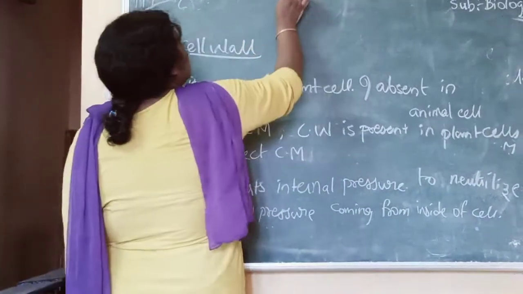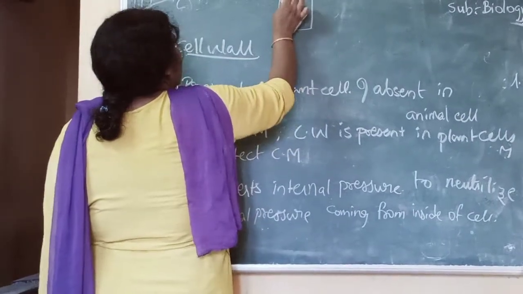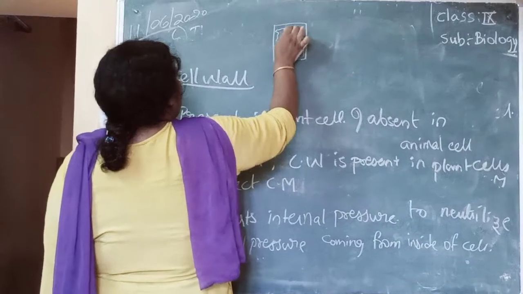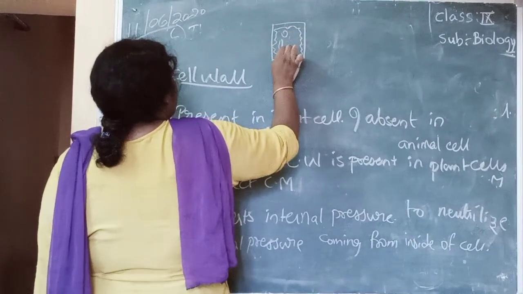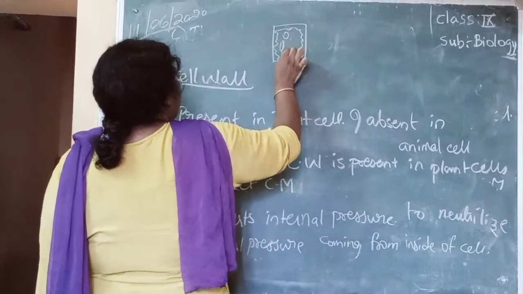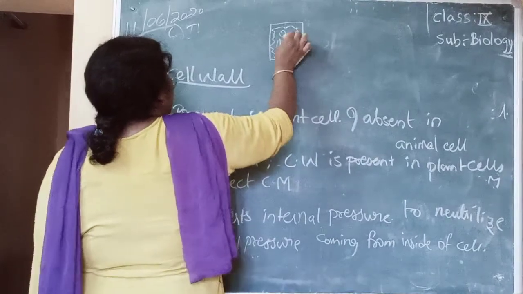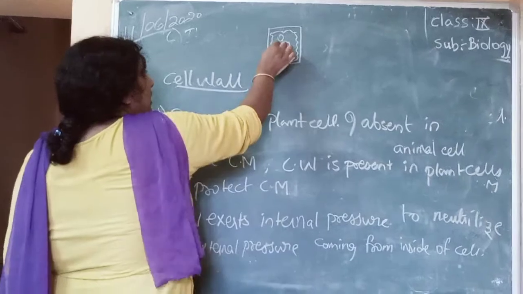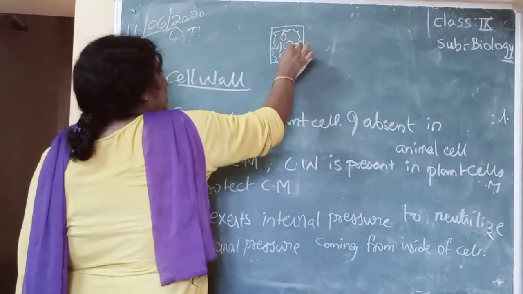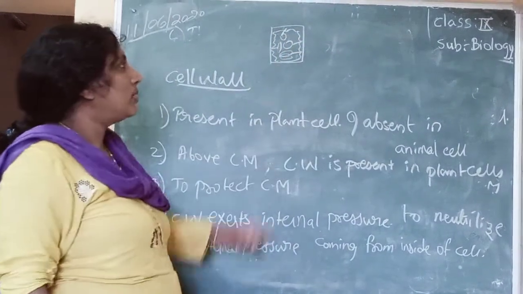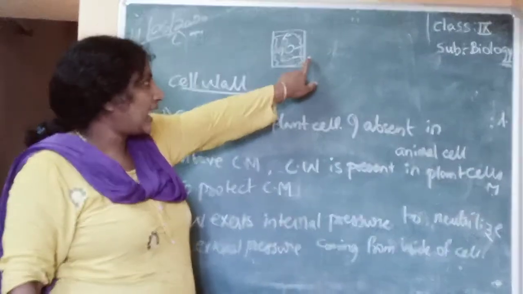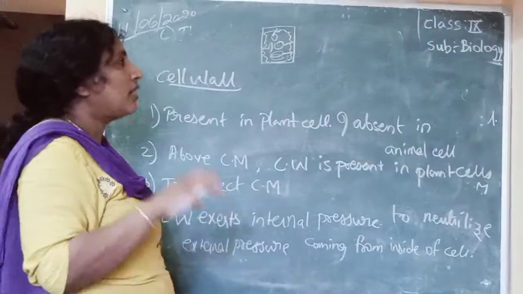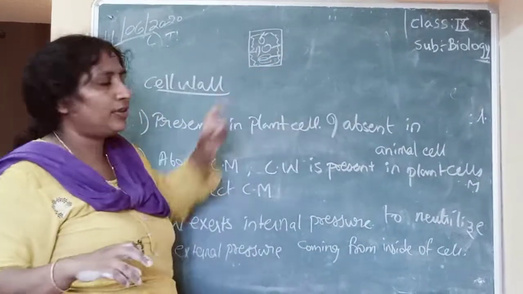So, see, this is our cell wall, this is our cell membrane. Now, you have different cell organelles inside your cell. These organelles will exert pressure on the cell membrane. So, the cell membrane may break and cell will die. So, how is the pressure neutralized?